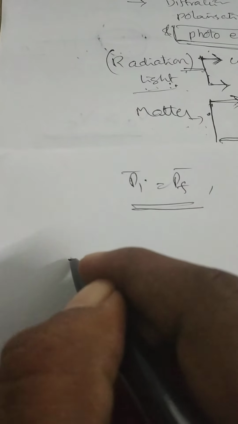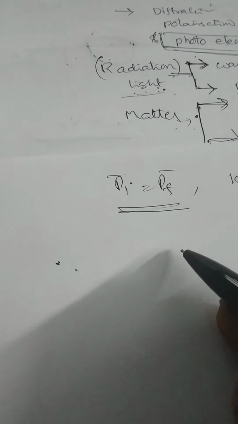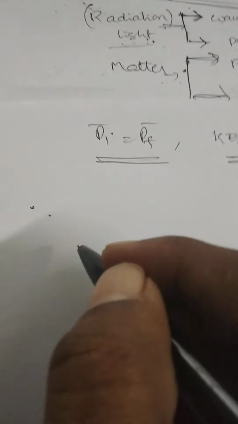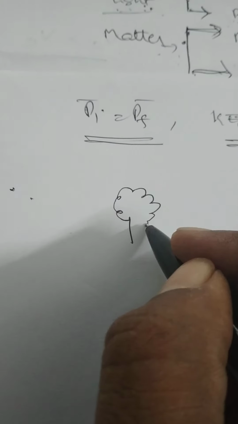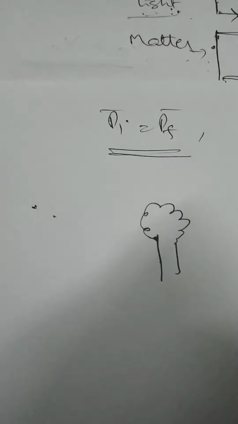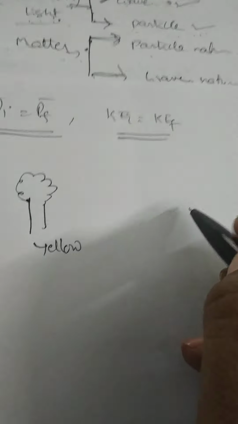Next property is: on increasing the intensity of radiation, the number of photons increases, but the energy of each photon does not change. Have I defined this? Suppose let us consider two monochromatic bulbs. This bulb emits yellow color, a sodium vapor lamp, yellow light.